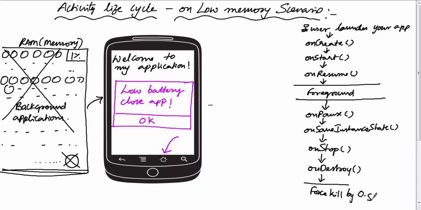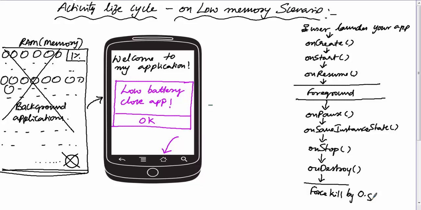So even in this case, the user does not know whether the phone is running on low memory or whatever it is. Since the OS is forcefully killing your activity, obviously the OS will call the onSaveInstanceState method also, so that the programmer can save important activity states.